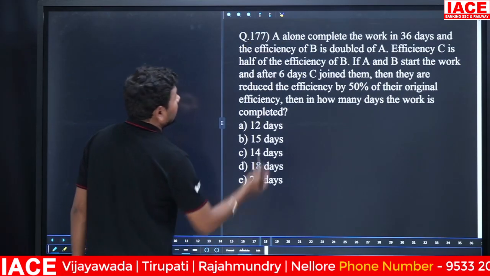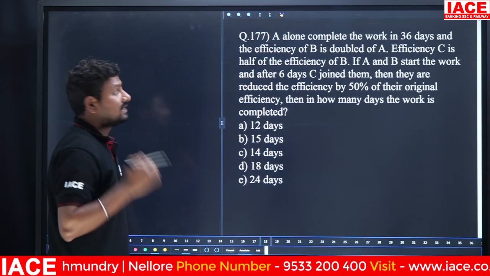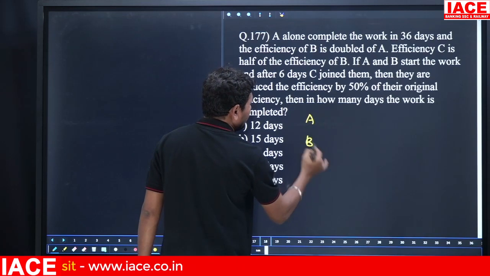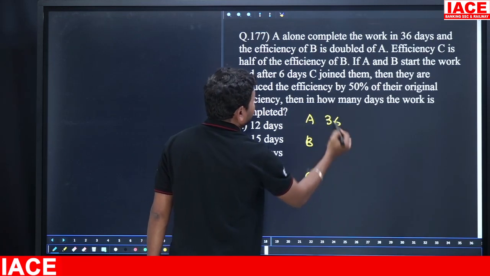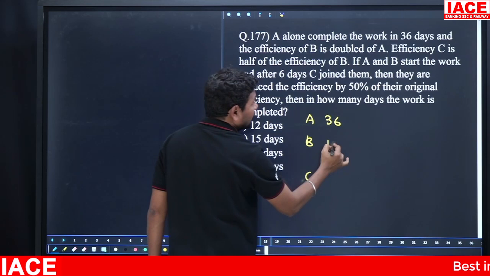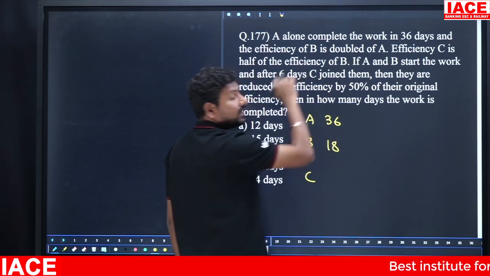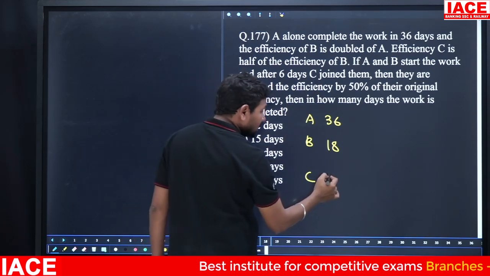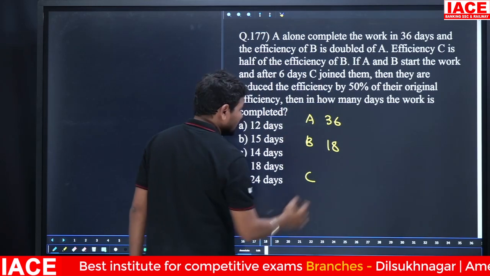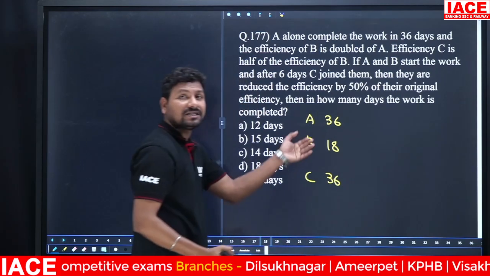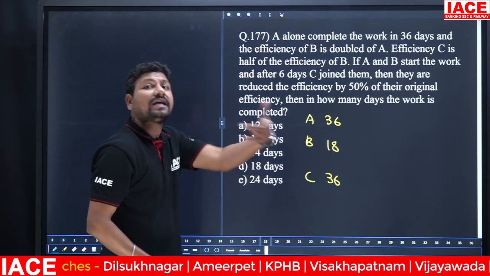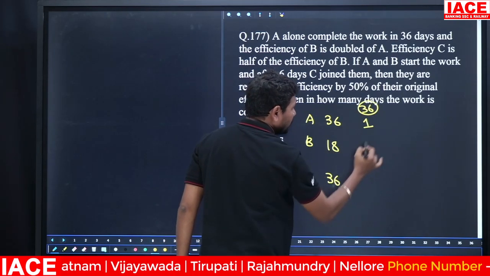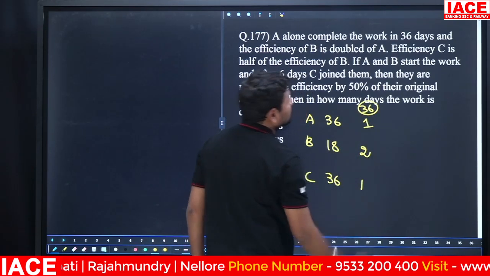Next, A alone completes the work in 36 days and the efficiency of B is doubled. A complete a work in 36 days, B alone completes a work in 18 days because comparing to A, B efficiency is double. Efficiency of C is half of the efficiency of B, so C is also taking 36 days. Then LCM value is 36 units. Here is 1 unit, here 2 units, here 1 unit.